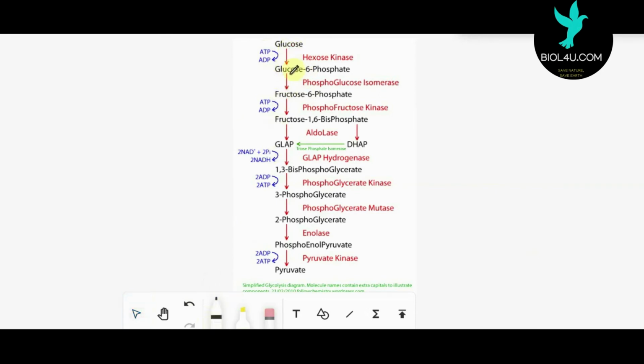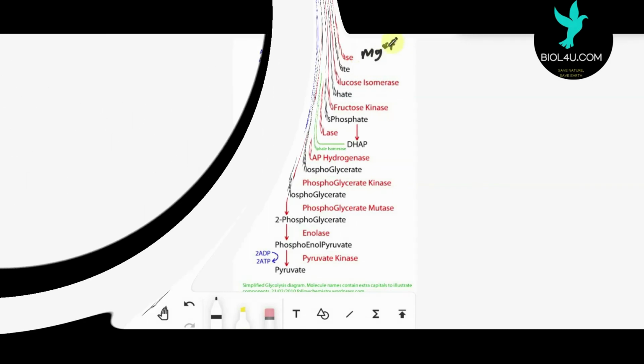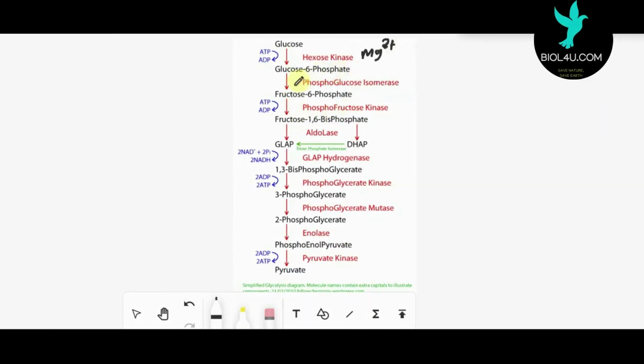Here one ATP molecule is utilized and the enzyme hexokinase acts, requiring magnesium as a cofactor. Glucose 6-phosphate is converted into fructose 6-phosphate. Here isomerization takes place, so the phosphoglucoisomerase enzyme acts. Then fructose 6-phosphate is converted into fructose 1,6-diphosphate.